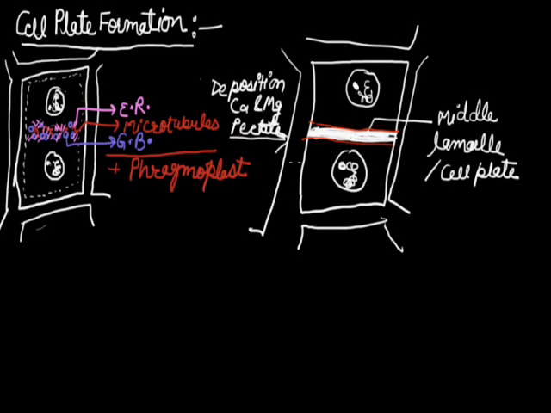Now this one has formed as a complete cell, while this lower cell acts as a complete cell, same as this upper cell. In between two adjacent cells, the middle lamella is always formed, because it is formed when these daughter cells are going to form by cytokinesis.